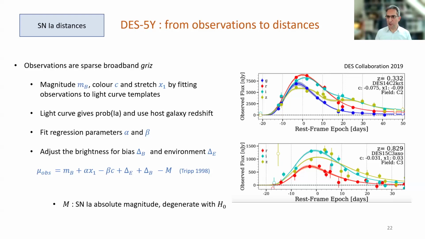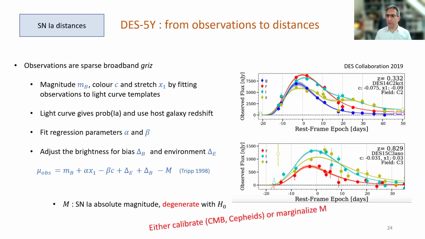Now, that absolute magnitude is degenerate with the Hubble constant, which is to say that when we determine the distances, we are assuming a particular Hubble constant and we are assuming a particular absolute magnitude of a supernova. Now, the data itself tells you neither of these. Because we do not know the absolute magnitude of a supernova, we only know the relative brightnesses. We do not know the Hubble constant. Of course, for convenience, we publish the data in this way.